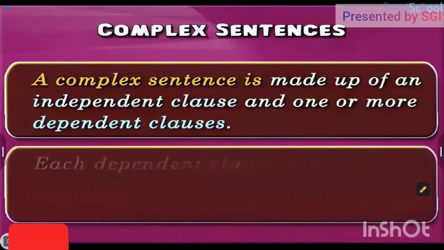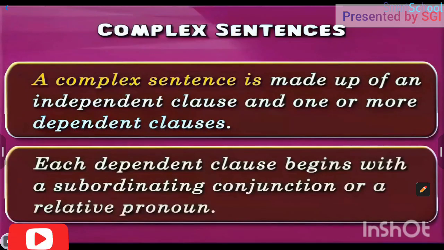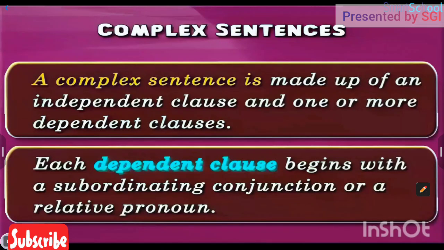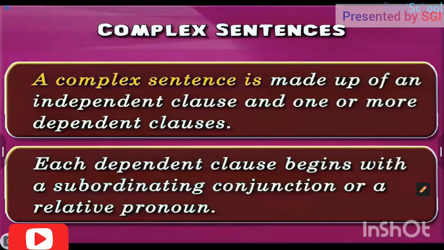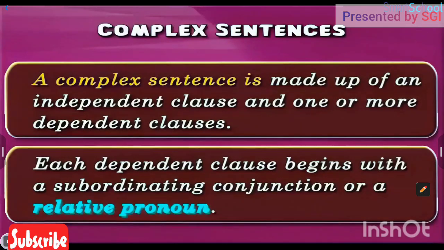One. Each dependent clause begins with a subordinating conjunction or a relative pronoun. So, in a complex sentence, each dependent clause, or clause that does not stand by itself, starts with a subordinating conjunction, or conjunction that introduces a dependent clause, or a relative pronoun, that is, a pronoun that marks a relative clause, a subordinate clause that begins with a question word, for example who, within a larger sentence.